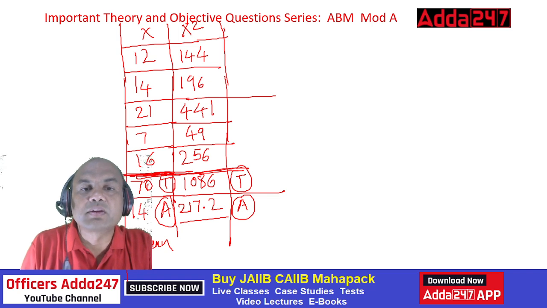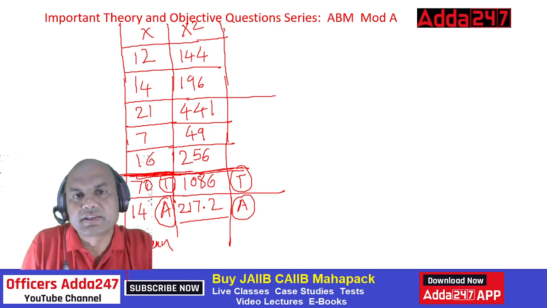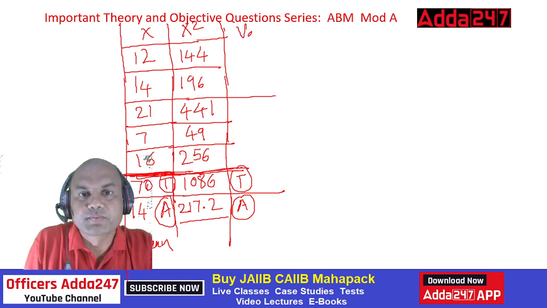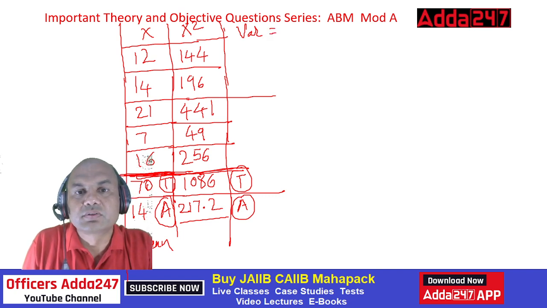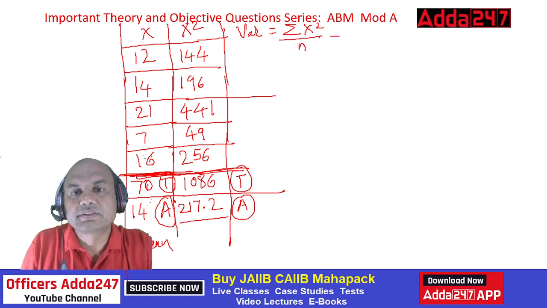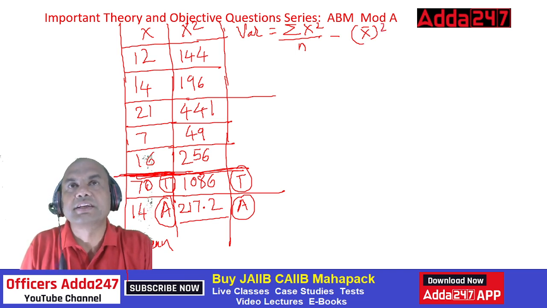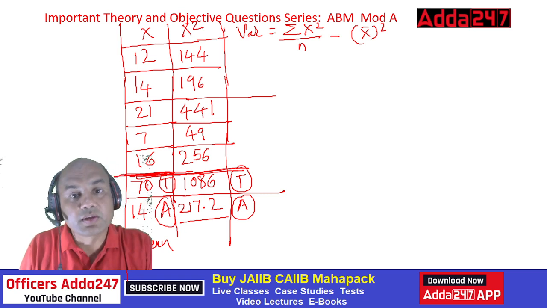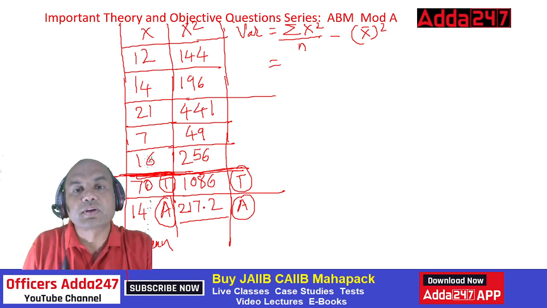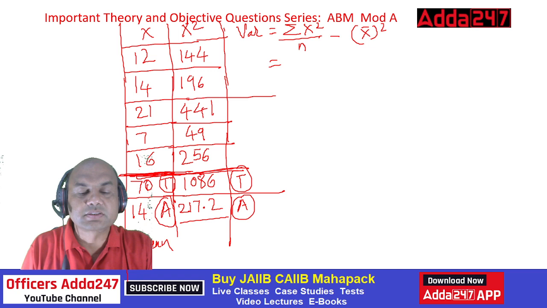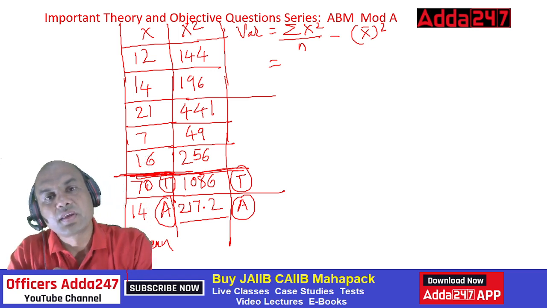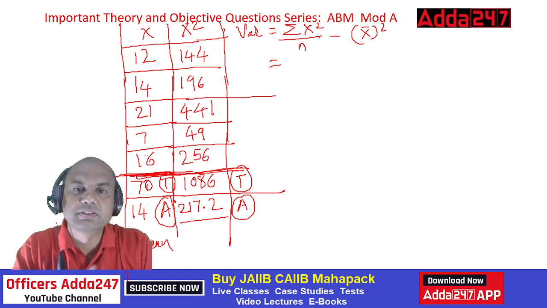First get the formula for variance. Variance is very easy. Variance equals summation x square upon n minus x bar square. Now do it, everyone. What is summation x square upon n? Do we have this anything over here, or will you have to find it out? Just everyone find it out.